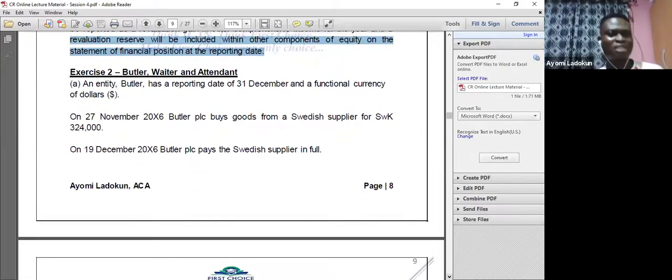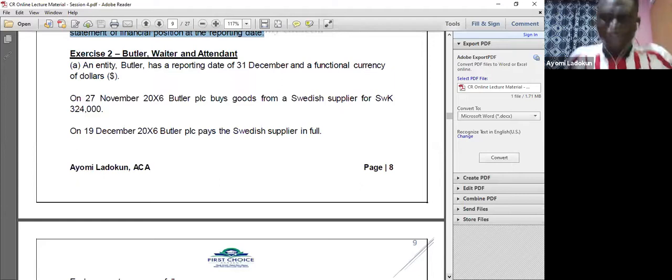So let's now look at this exercise. Exercise 2, Butler, Waiter, and Attendant. Let's look at the A part of that question. An entity, Butler, has a reporting date of 31 December and a functional currency of dollars. So I already have it in mind: my functional currency is in dollars. On 27 November 2006, Butler buys goods from a Swedish supplier for 324,000 SEK.